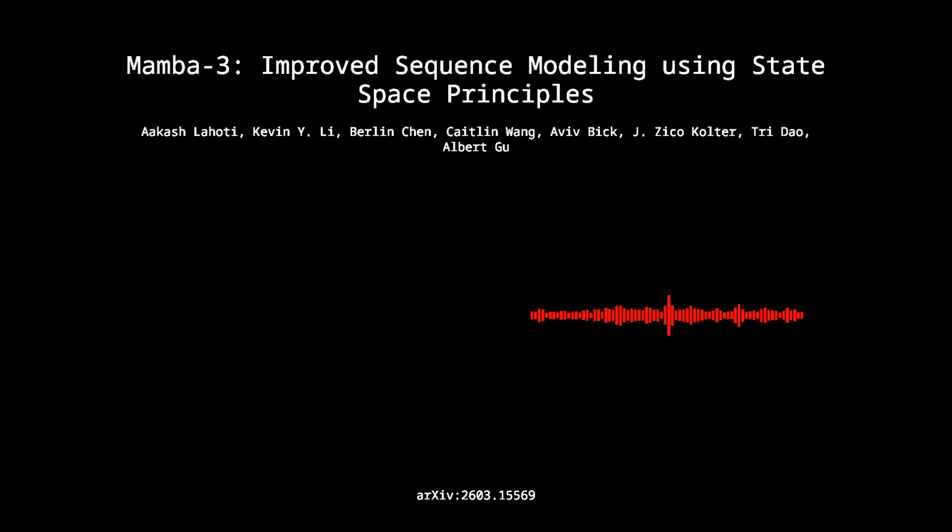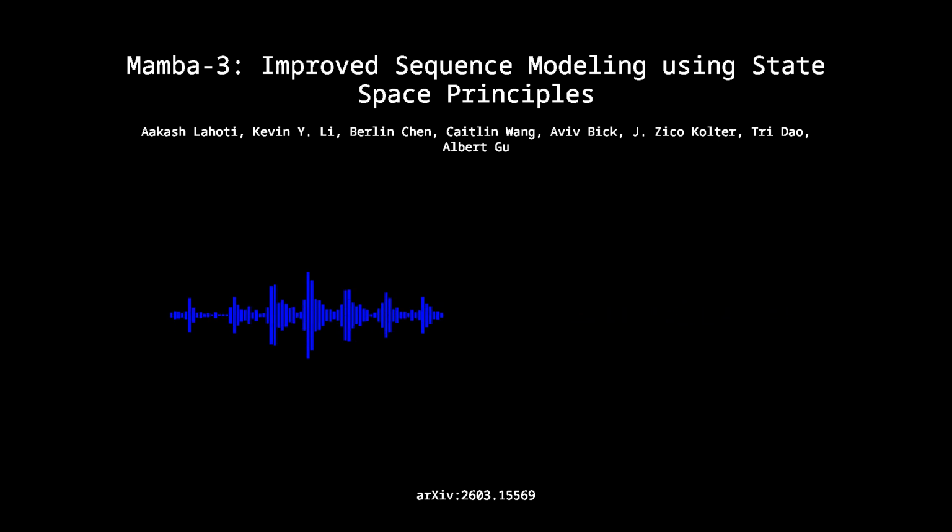And to make matters worse, historically, the linear models that attempted to fix this memory-bound nature traded away fundamental capabilities just to achieve their theoretical algorithmic efficiency. Right, which perfectly brings us to our mission for this deep dive. Today we are dissecting the source paper Mamba-3, Improved Sequence Modeling Using State Space Principles. It's a fantastic paper. It really is. And the authors here took a strictly inference-first perspective. They completely overhauled the state space model, or SSM design, without blowing up the parameter counts.